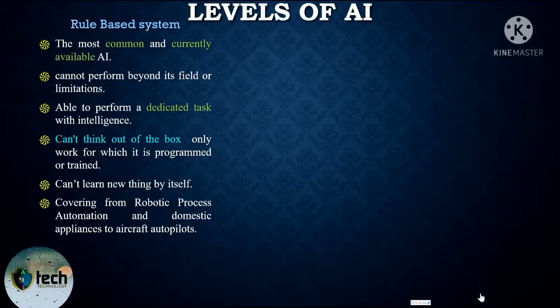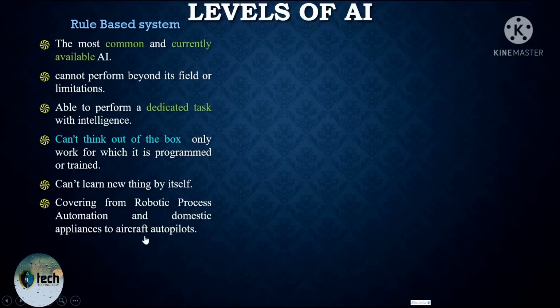Which means that they always perform a dedicated task with intelligence, or a single activity. It cannot think out of the box, meaning that it's designed to perform its activity according to its program or training, and cannot learn new things by itself. Such kinds of artificial intelligence cover everything from robotic process automation and domestic appliances to aircraft autopilots.